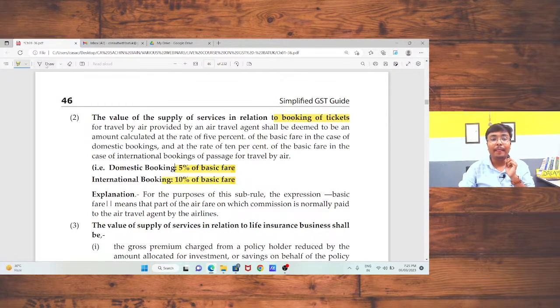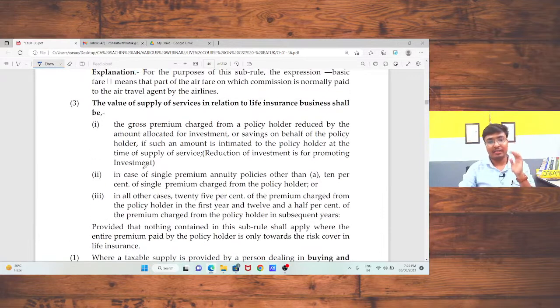Sir, is that okay? 5% or 10%. Nothing important, this is a specific provision. So, we had discussed. Now, sir, in case of life insurance business, in the hand of a life insurance company, what will be the value of supply?